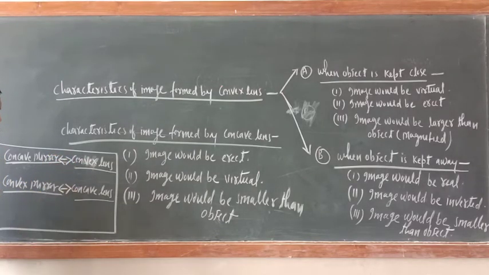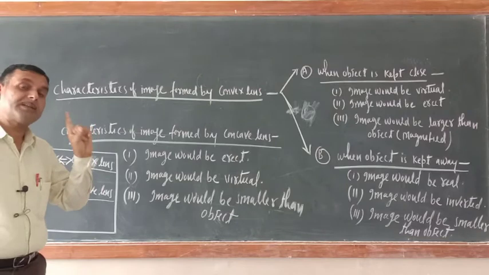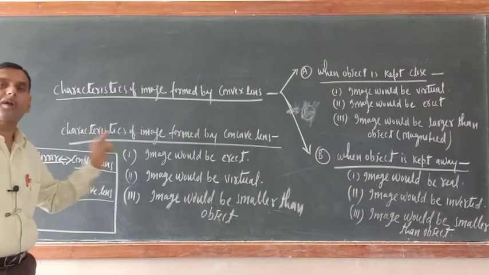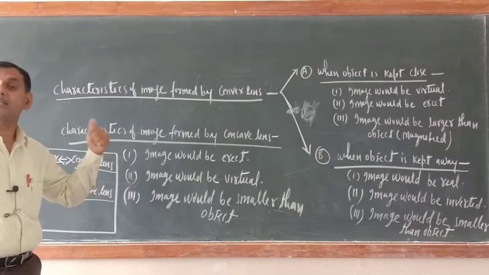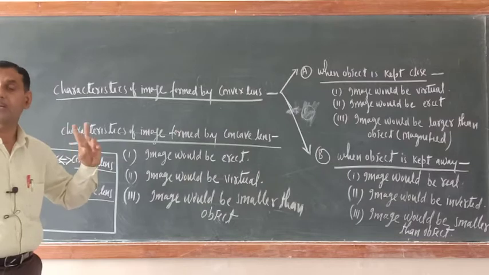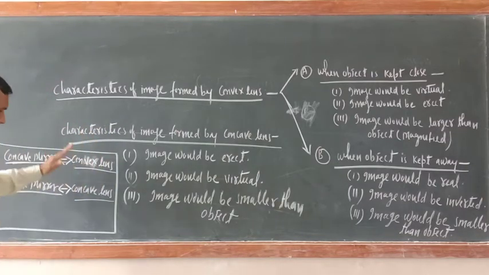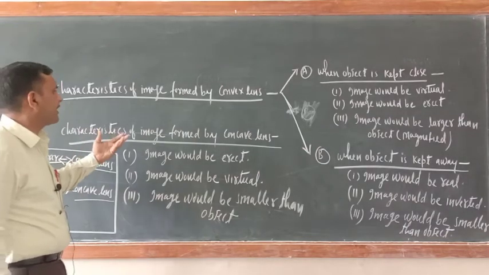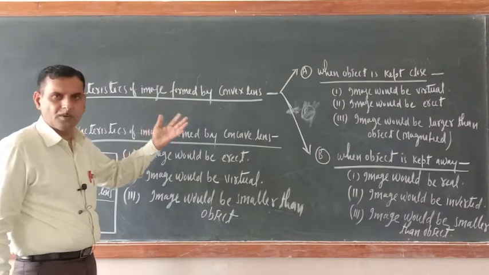Can we say or not? This arrow should be there. Similarity is there in terms of the characteristics of the images which they are forming. But there is no similarity in the structure or shape. Always remember, in terms of shape or structure, there is no similarity. Okay. So in this way, the characteristics of image formed by convex lens is over.